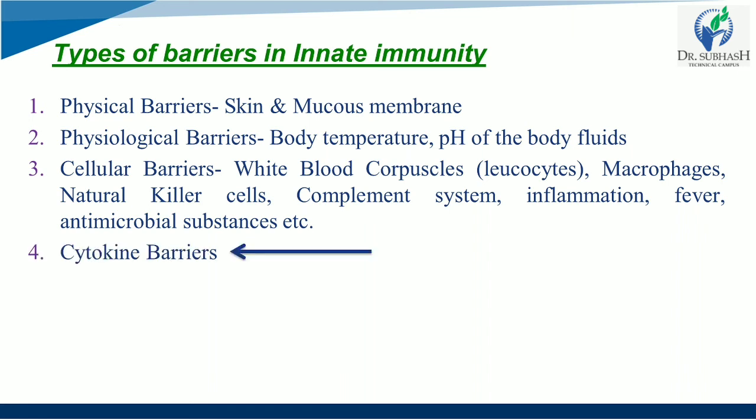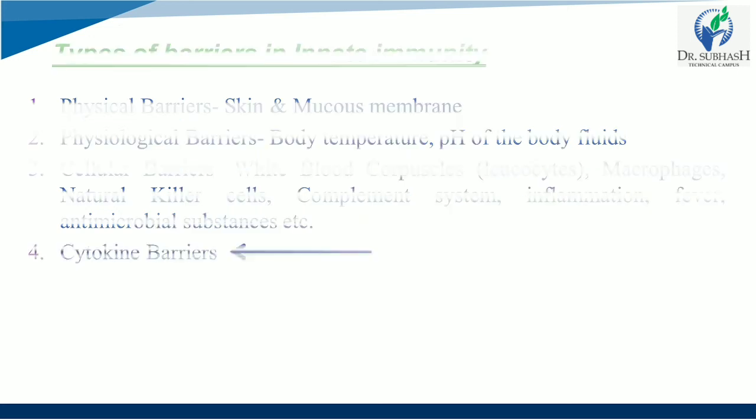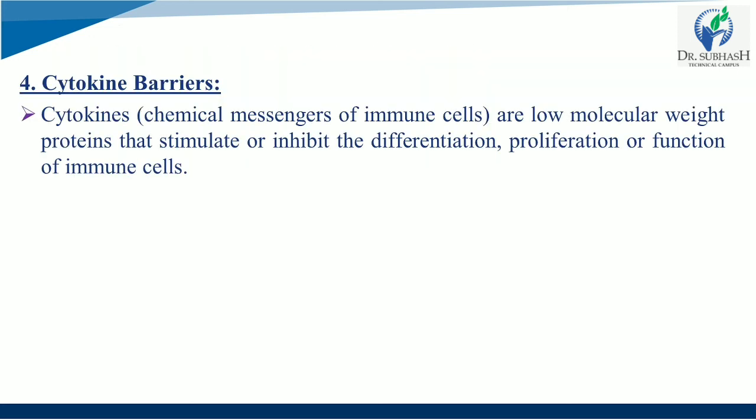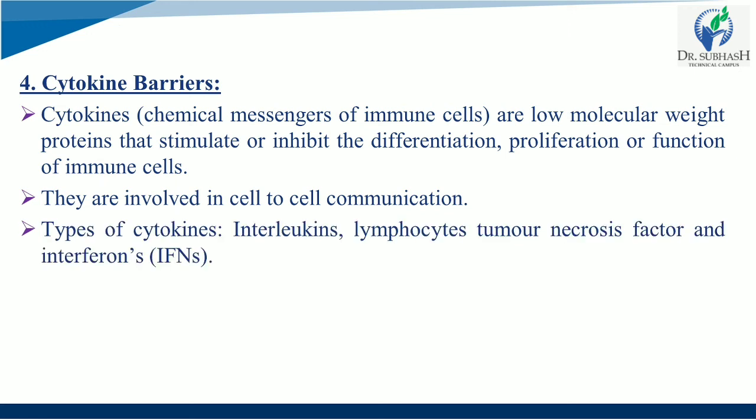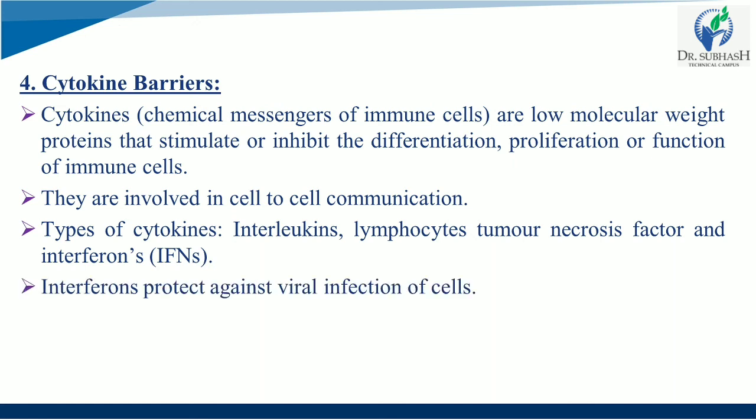Now, last but not the least, we have to see cytokine barriers. Cytokines are nothing but chemical messengers of immune cells, and they are low molecular weight proteins that stimulate or inhibit the differentiation, proliferation, or function of immune cells. They are involved in cell to cell communication. Cell to cell communication is a lot important. There are a few types of cytokines like interleukins, lymphocytes, tumor necrosis factor, and interferons, commonly known as IFNs. Interferons protect against viral infection of the cells.